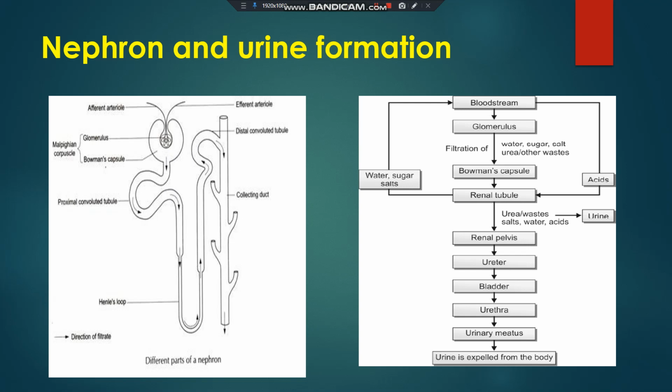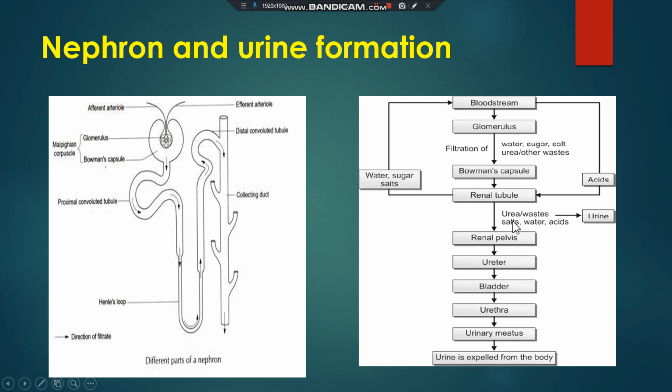So the main steps of urine formation are: first, glomerular filtration; the second is reabsorption; and the third is secretion. You can see over here the blood stream, the blood comes to the glomerulus. Here the filtration will take place in the Bowman's capsule. What is in the filtrate? Excess water, sugar, salt, urea, and other waste. Then it goes to the renal tubule.